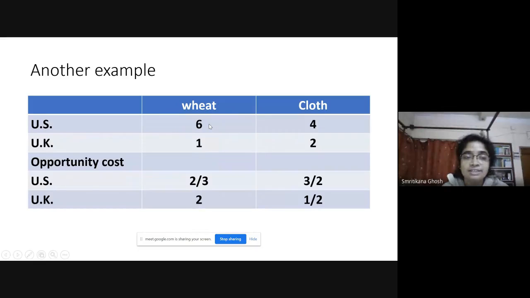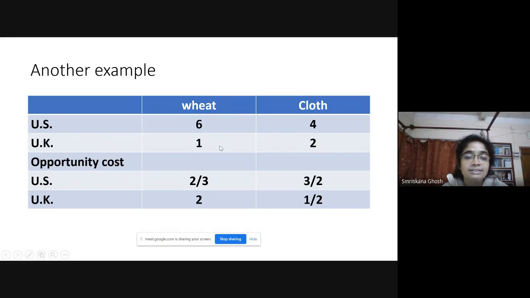Now, if the worker is working in US, then he can produce either 6 units of wheat or 4 units of clothing. In case of UK, it is either 1 unit of wheat or 2 units of clothing. Now, look, in terms of quantity, US is more powerful than UK, as 6 is greater than 1, 4 is greater than 2, right?